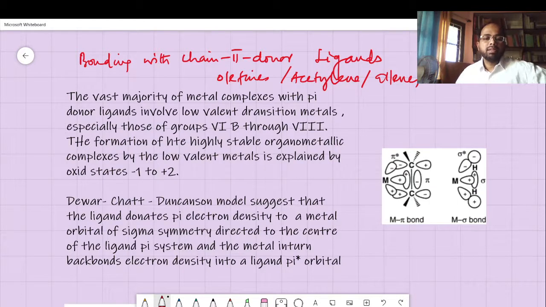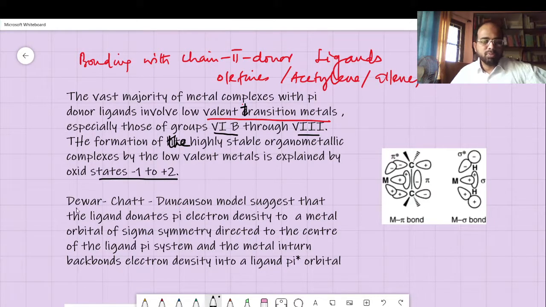So here is something brief to mention about that. You can see that the vast majority of the metal complexes with pi donor ligands involve low valent transition metals, those belonging to group 5b through 8. That means 5b, 6b, 7b, and 8. The formation of highly stable organometallic complexes by low valent metals, with oxidation states from -1 to +2, is explained particularly by the Dewar-Chatt-Duncanson model. And this suggests that the ligand donates pi electron density.